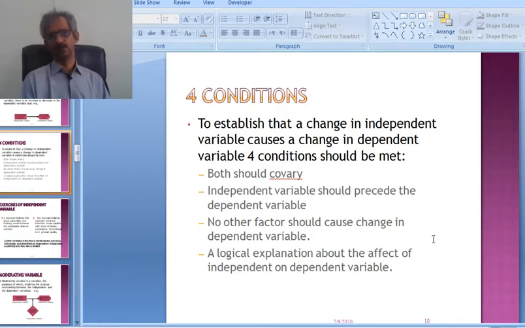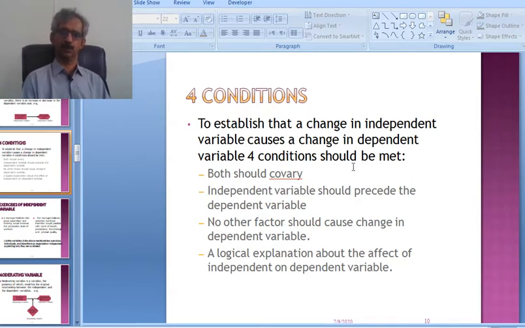Conditions. To establish that a change in the independent variable causes a change in the dependent variable, four conditions should be met.